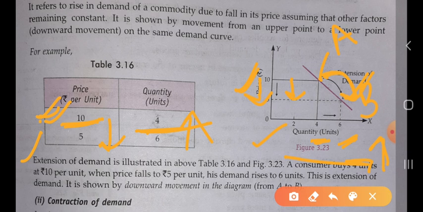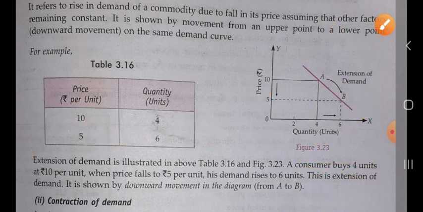When the price decreases to 5, the purchase increases to 6. At price 10 we are at point A, but when the price decreases and quantity increases, we move to point B. So it shows the movement from the upper point to the lower point, from point A to point B. It is called the extension of demand.